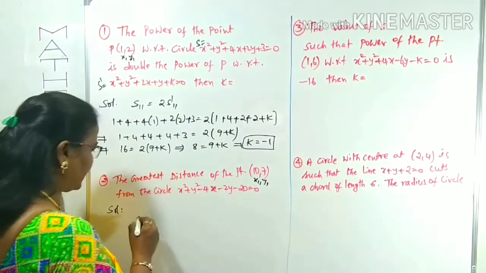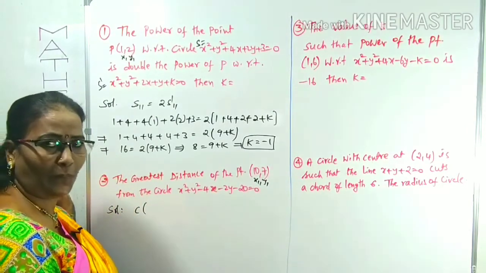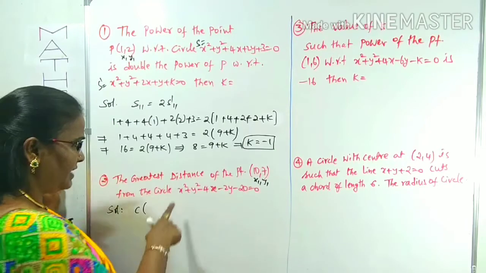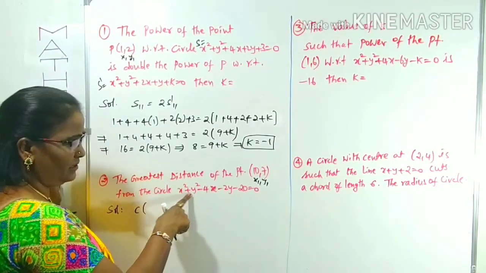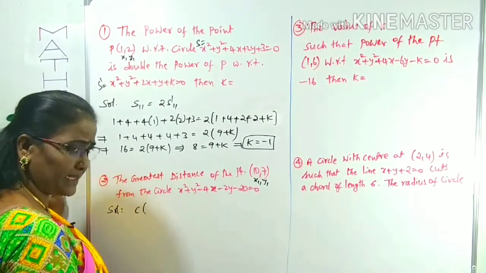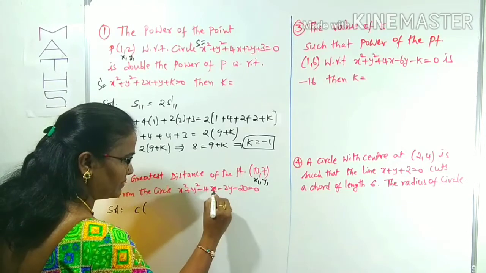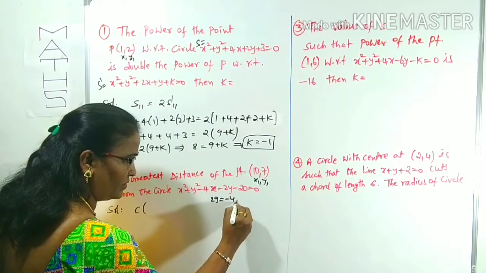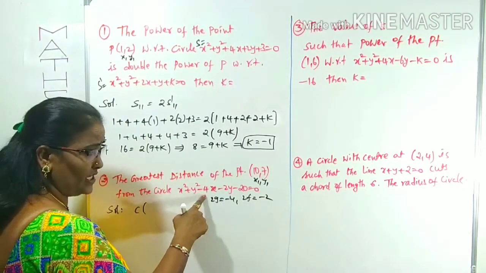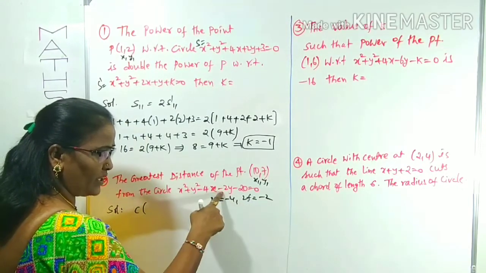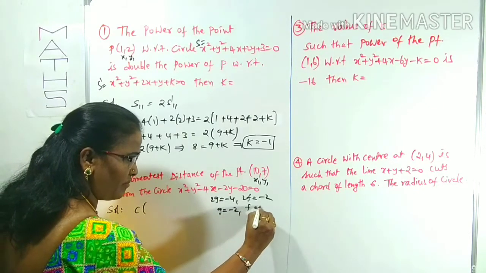Now what is the center of the circle? Already in lecture 1 I have given this to you. The center of the circle is minus g, minus f, when it is in standard form with x square and y square coefficients equal to 1. That's why we take the center as minus g, minus f. Here 2g is the x coefficient, which is minus 4, and 2f is the y coefficient, which is minus 2. From this, what is g? g is minus 2, f is minus 1.